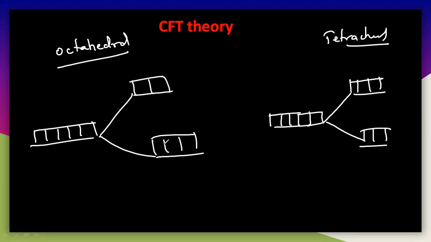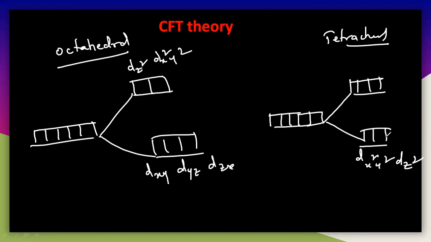These are dz square and dx square y square, and these are dxy, dyz, and dzx. Similarly for the tetrahedral, these are dx square y square and dz square, and these are dxy, dyz, and dzx. So these are the crystal field splitting diagrams for both octahedral and tetrahedral.